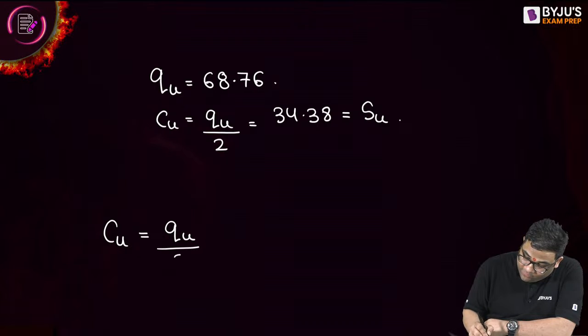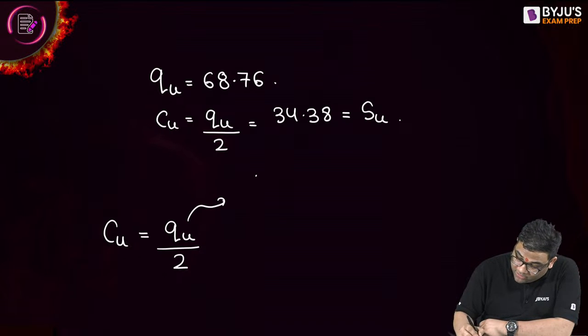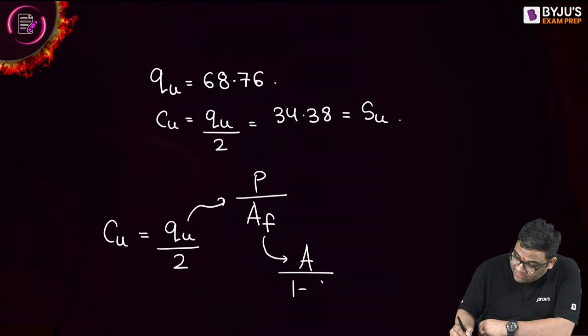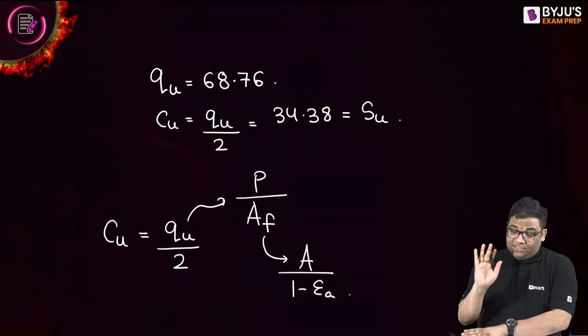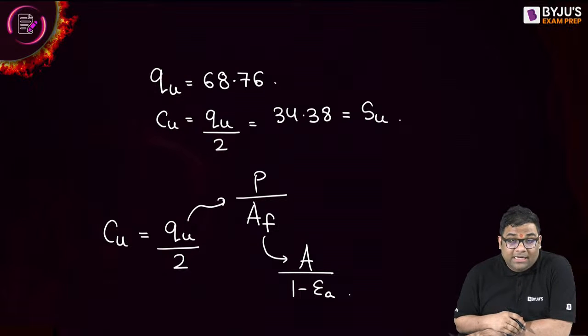So in this question, if they ask you the undrained cohesion, first of all, you have to find out QU divided by 2. And how will you get QU? The failure load divided by the final area. And this final area is what? The initial area divided by 1 minus axial strain. So it is a very standard question which GATE can ask in the examination, right?